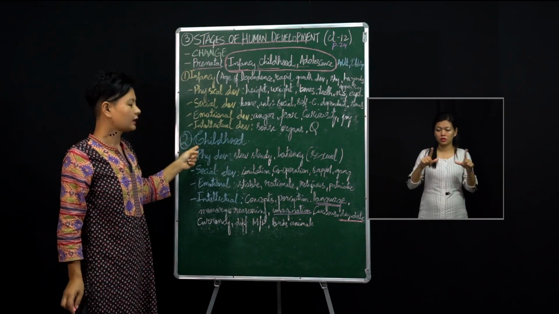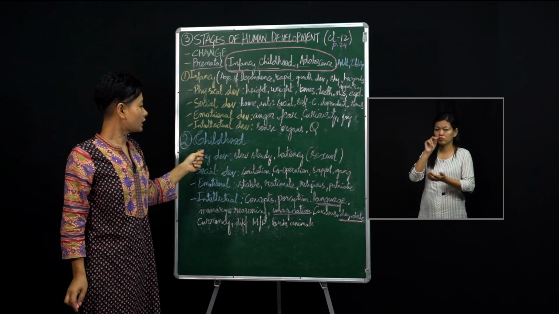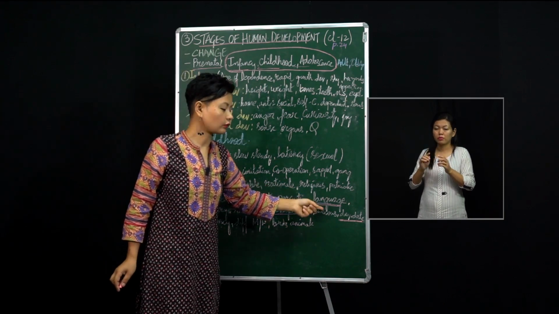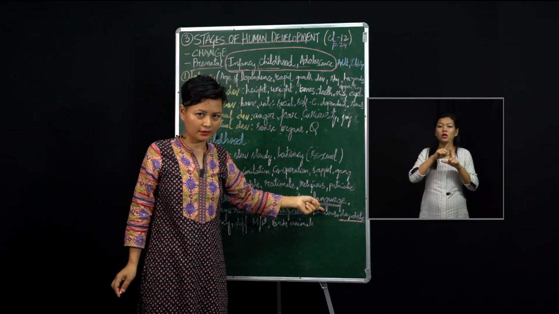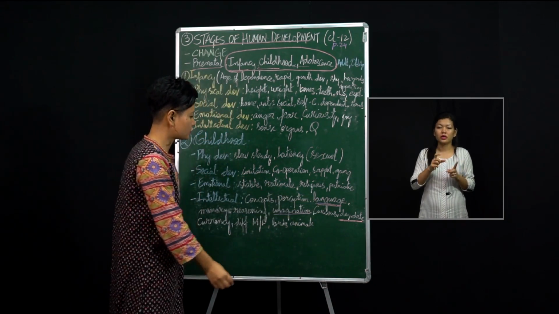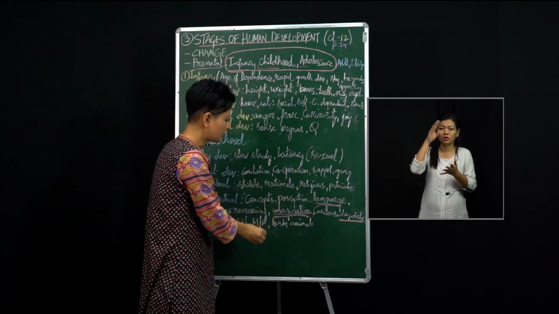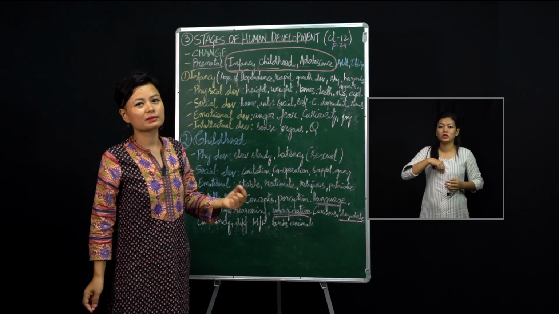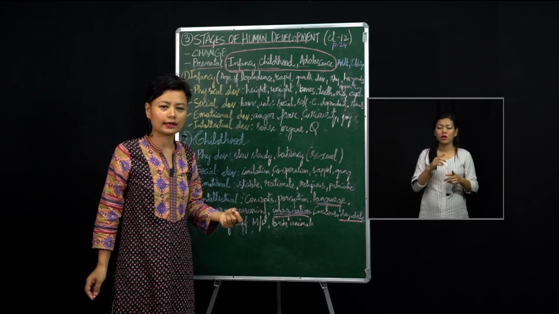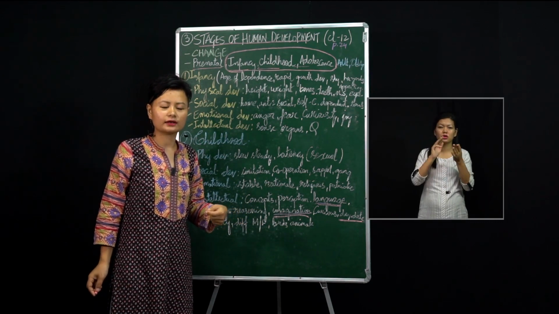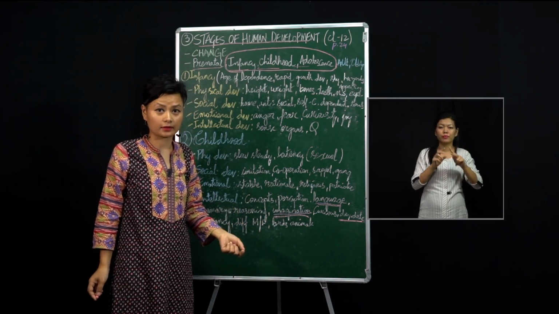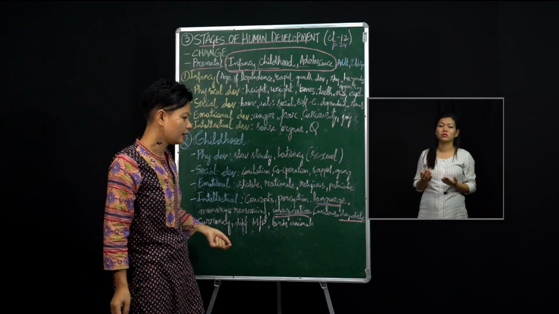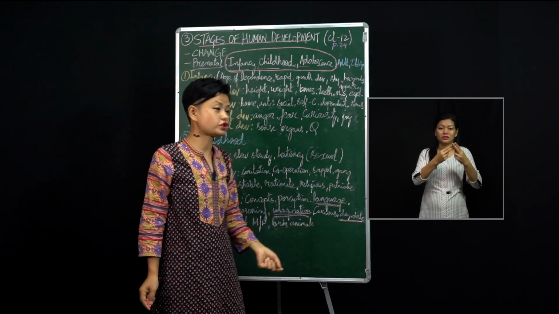But when they reach the childhood stage, they can make use of language to express themselves. Another very important feature is imagination. The imagination of the child becomes very strong. They like to read storybooks, and they try to imagine the characters from the storybook. Okay, and then they like to ask a lot of questions also.